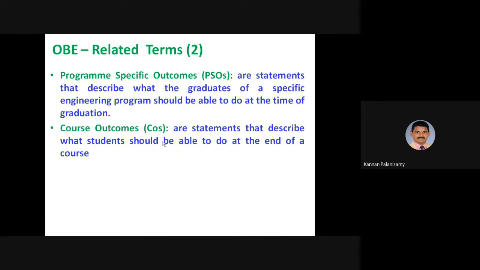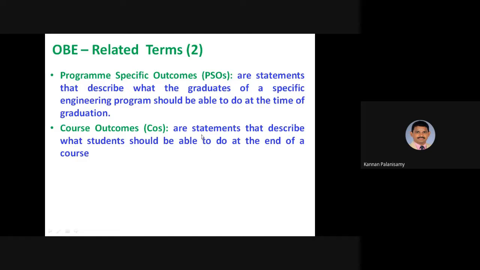Then the value of the course will be different. So based on that aspect, the program specific outcomes will be defined. This is defined by the department. And the last one is course outcomes. These courses are considered as the subjects that we are teaching to the students. Each and every subject has outcomes.